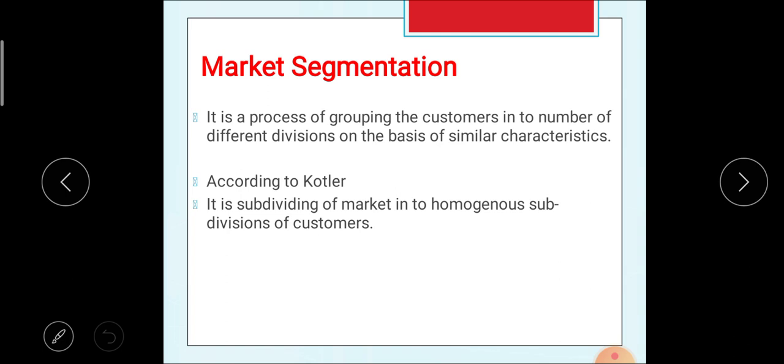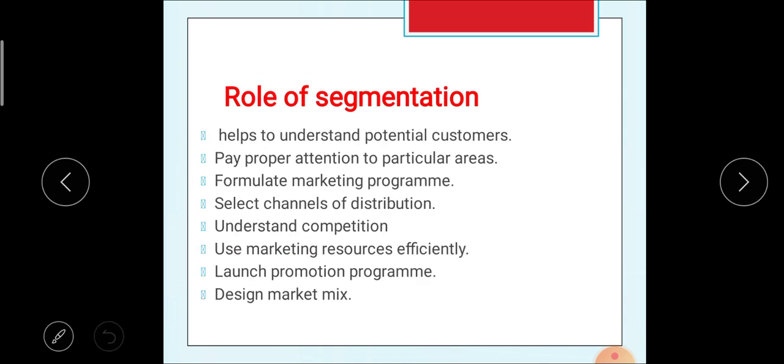Or according to Philip Kotler, market segmentation is subdividing the market into homogeneous subdivisions of customers. So the subdivision of a market into homogeneous subdivisions of customers is known as market segmentation. Next one, that is the role of market segmentation.